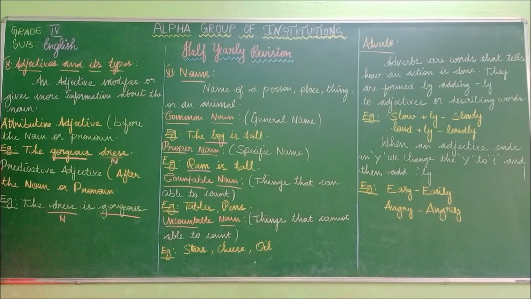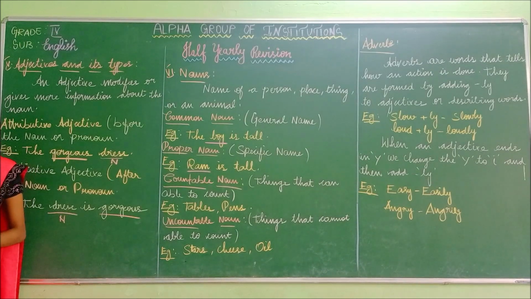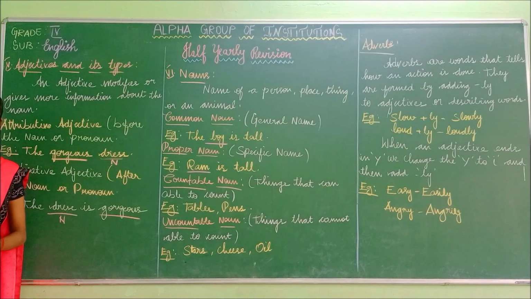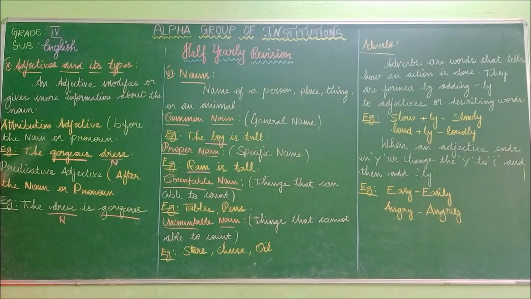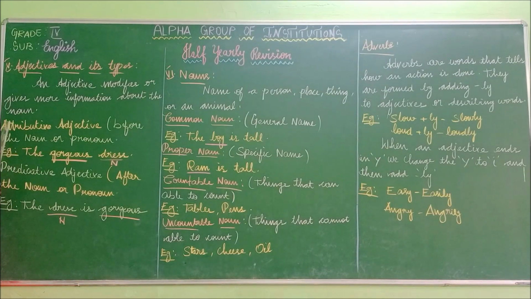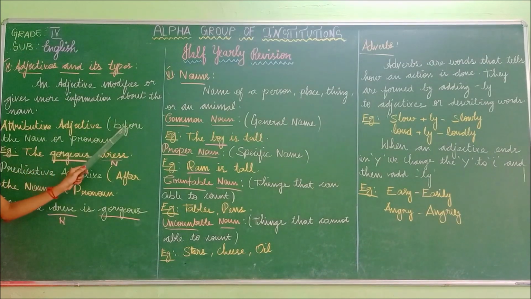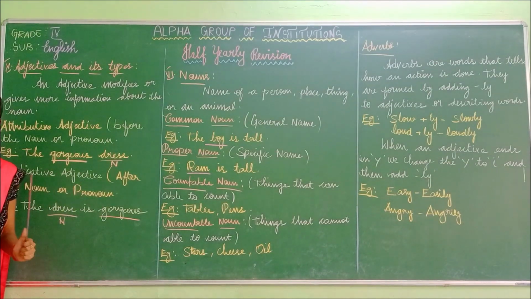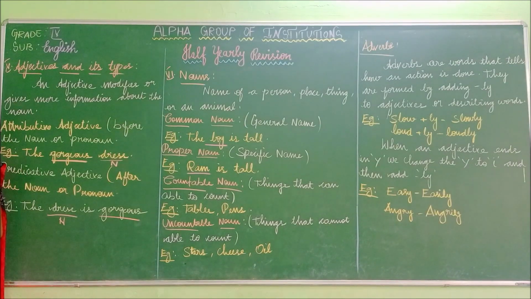In your exam, sentences will be given, and you have to find the adjective and find whether it is an attributive adjective or a predicative adjective. So, adjectives and their types: an adjective modifies or gives more information about the noun. The adjective is of two types: attributive adjective and predicative adjective. The attributive adjective comes before the noun or pronoun, and the predicative adjective comes after the noun or the pronoun. So you have to find out the adjective and its type.